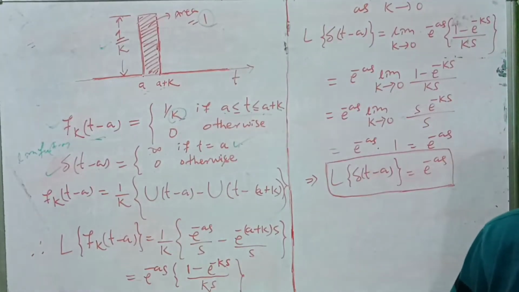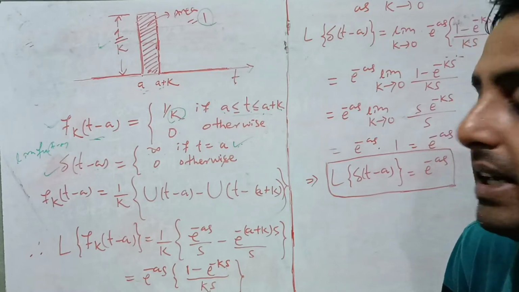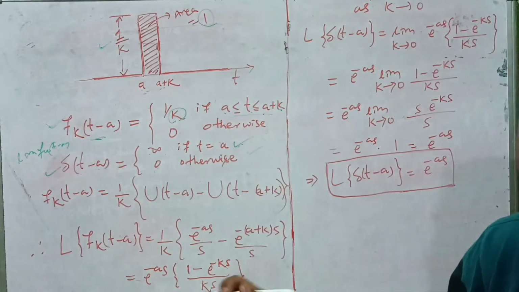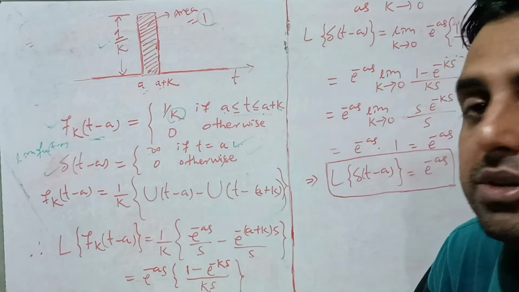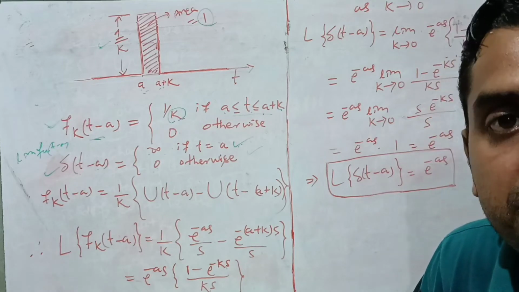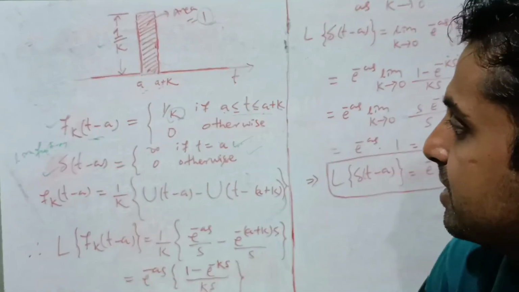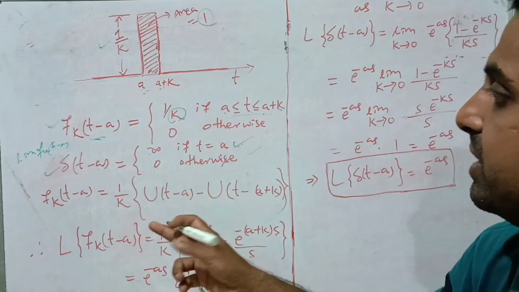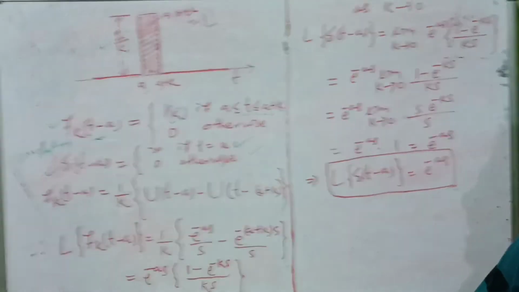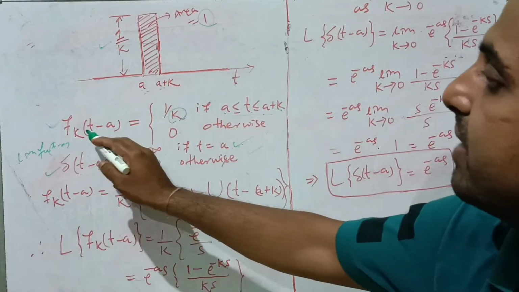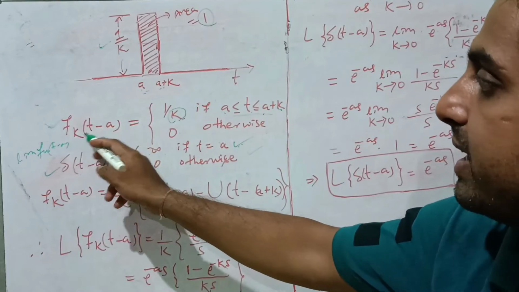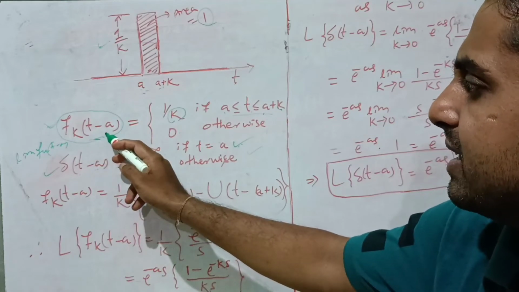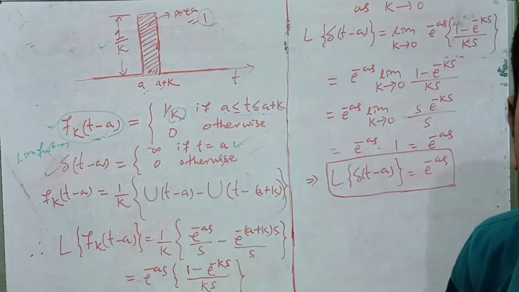So now what is our goal? The goal is to find the Laplace transform of this Dirac delta function, so that we can use it in problems involving a short impulse. Therefore we will try to find the Laplace transform of δ(t − a). To find this, write f_k(t − a) using the unit step function.